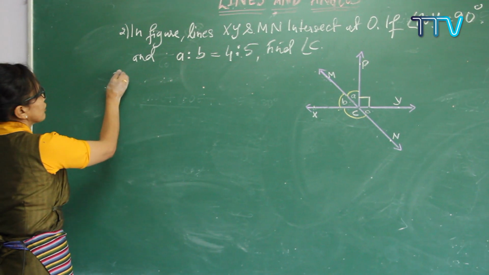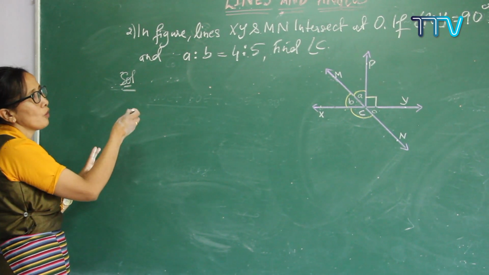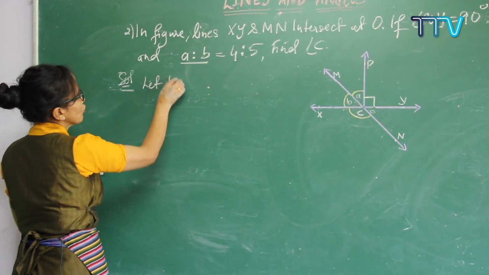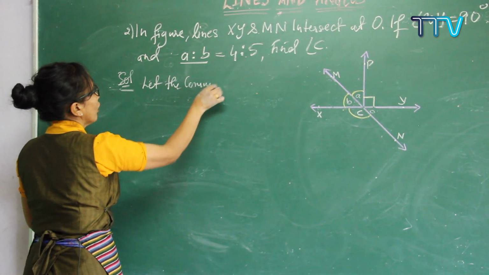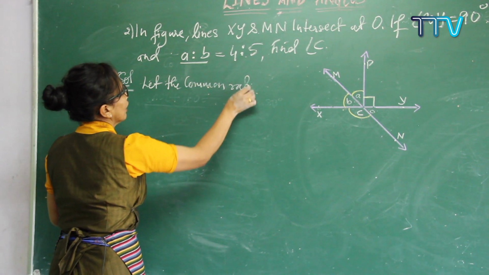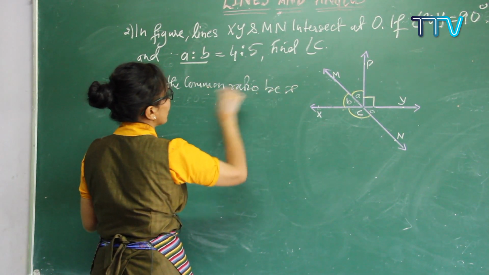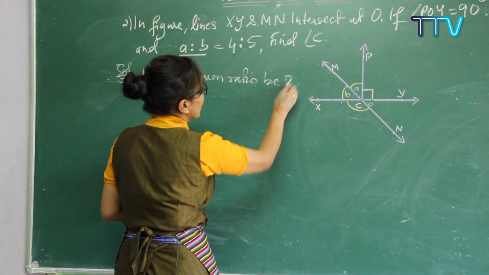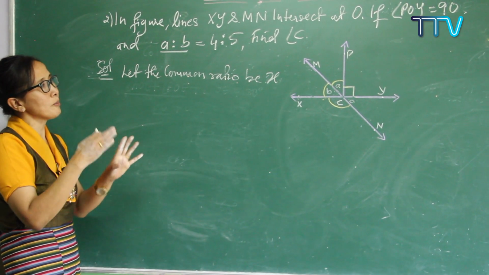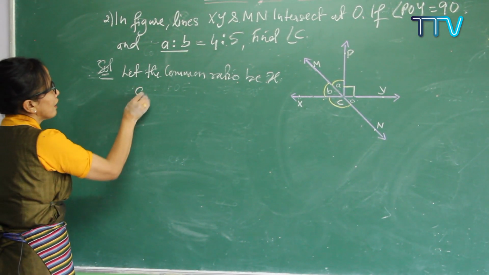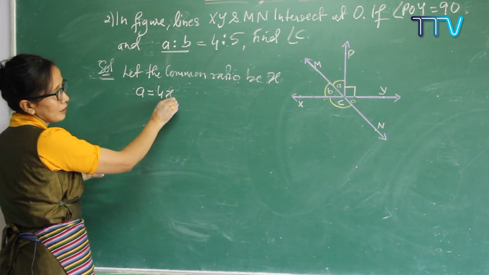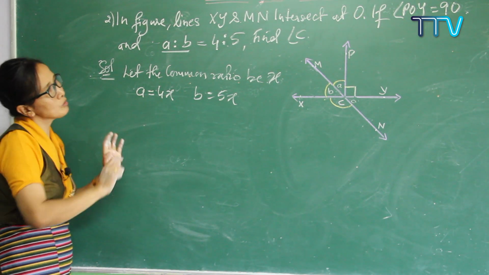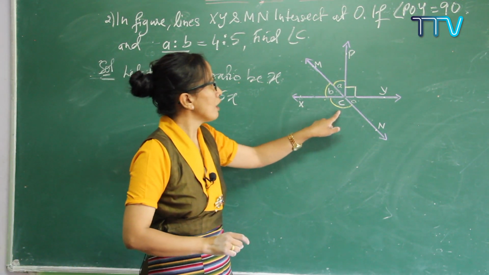I'm going to solve this one. How do we solve this kind of question? First of all, since this is given in a ratio, you can put: let the common ratio be X. Now if the common ratio is X, then A equals 4X and B equals 5X. You have already known A and B. Now see, where is your C? C is over here. Now what else do you know?